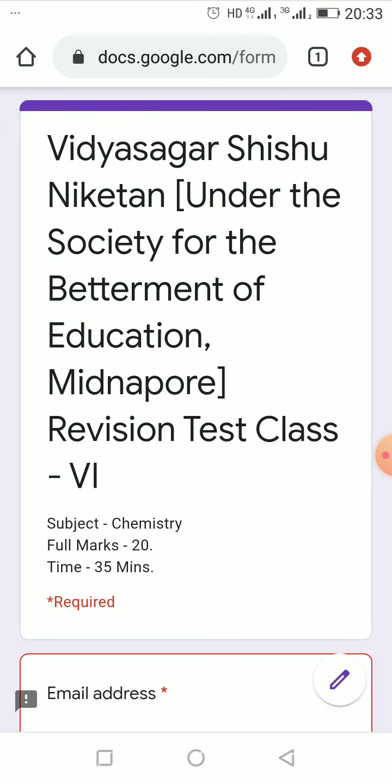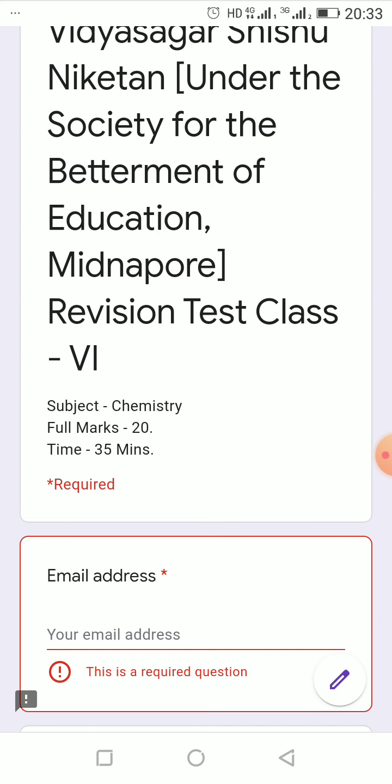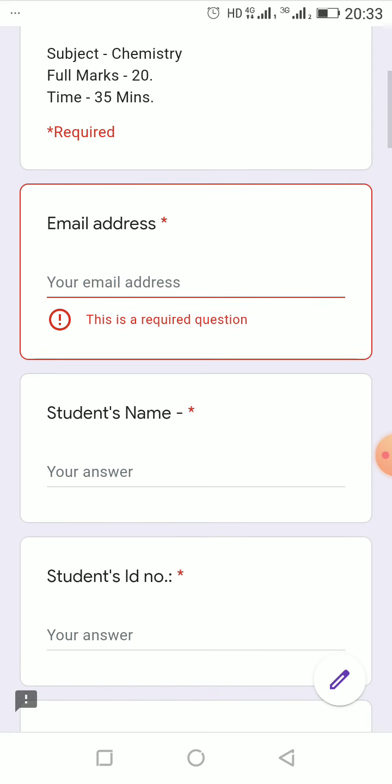See, this is the form, and this email address field is mandatory to fill up. And one more thing I want to tell you all, that in student's name here, a few have written your father's name or your mother's name, or like that. So don't repeat this.